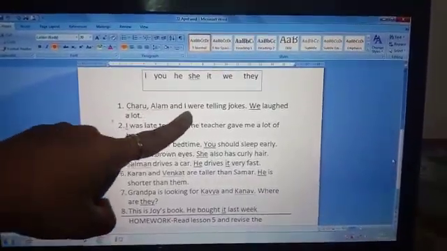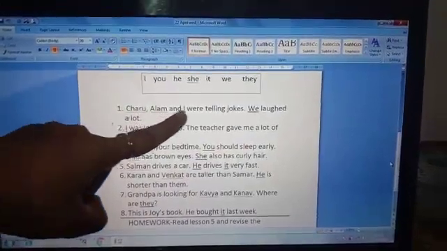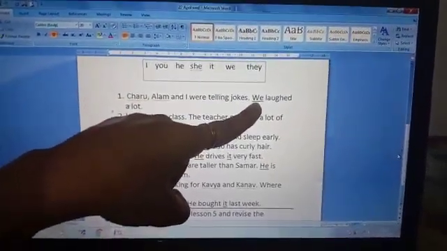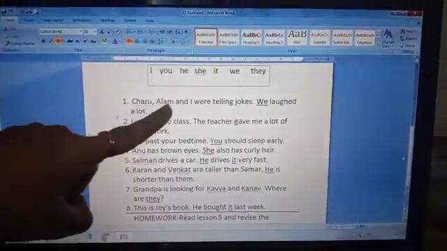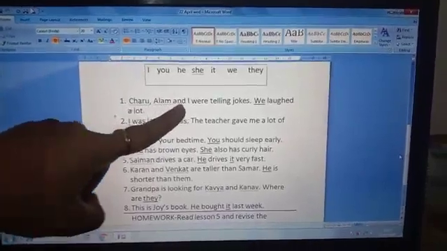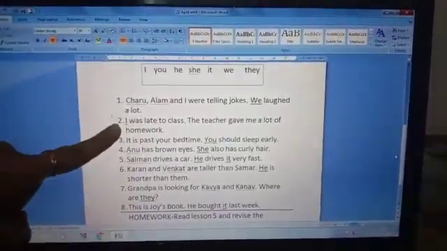Charu, Alam and I were telling jokes. Dash laughed a lot. Charu, Alam and I, they are plural nouns. Okay, so what we will use? We will use the pronoun we instead of Charu, Alam and I. I'll repeat the sentence. Charu, Alam and I were telling jokes. We laughed a lot.